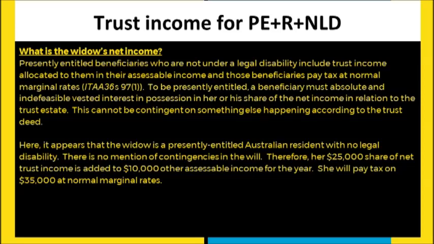Now, notwithstanding the fact that she's not presently entitled to this, if, however, the trustee uses her or his discretion to actually put money towards this particular beneficiary, then they are deemed to be presently entitled to the amount that's paid or applied for her benefit. So here, if the particular beneficiary is under a legal disability, as with the son, the trustee is obliged to pay tax on behalf of the beneficiary, again, at that beneficiary's normal marginal tax rate.